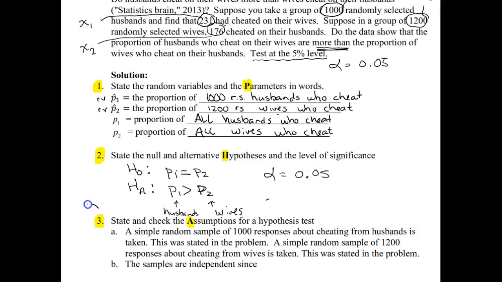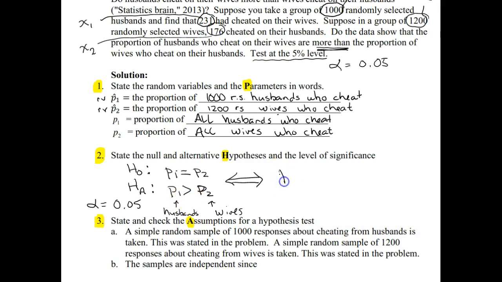Let me move that over here so that I can write something else. When we have two groups, there are two different ways that we can write this statement, and we need to be comfortable with both, because how I've currently written it is easiest to interpret when we state our conclusion in context.